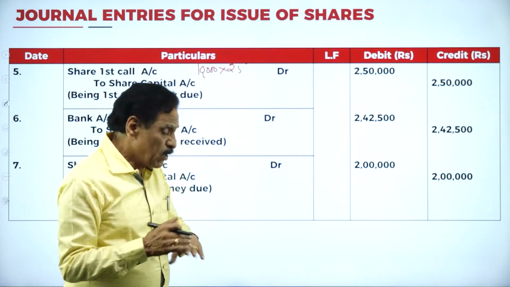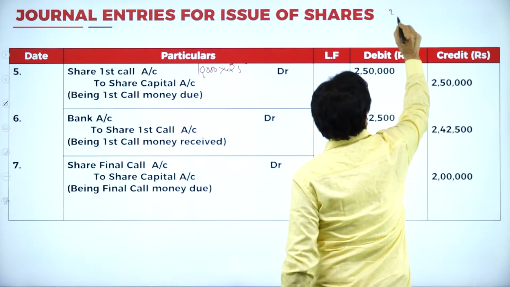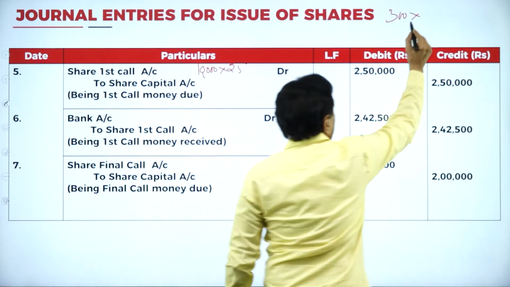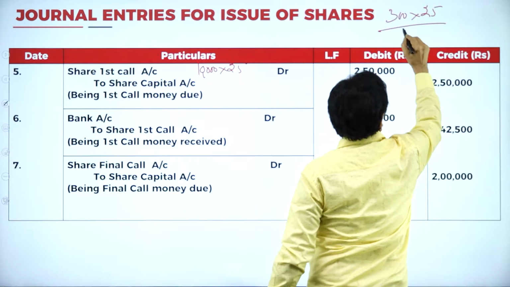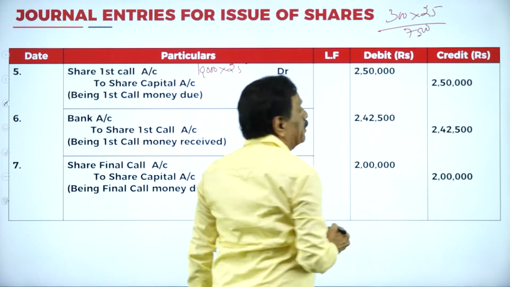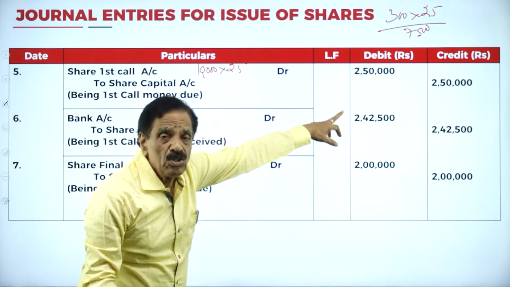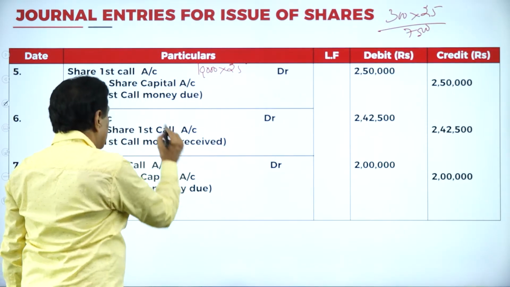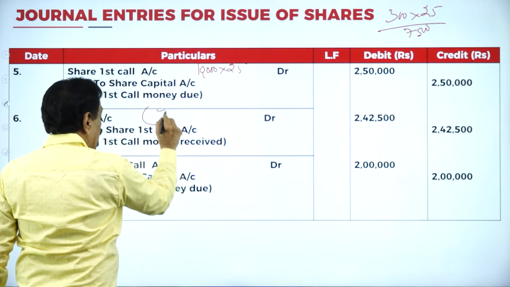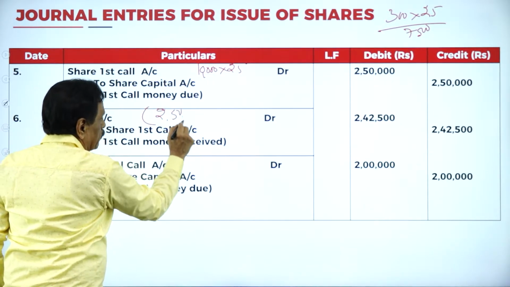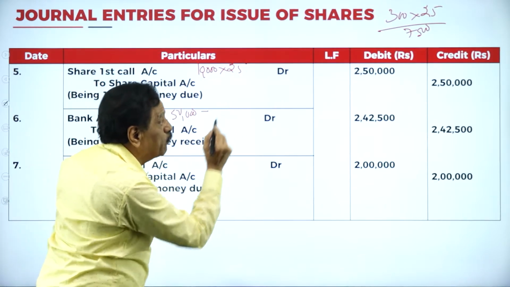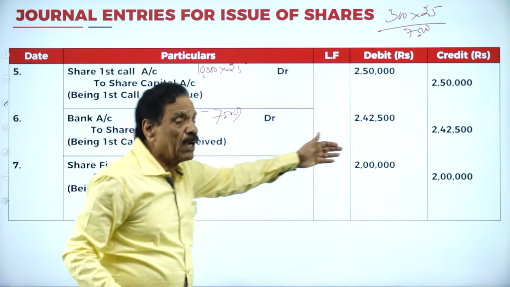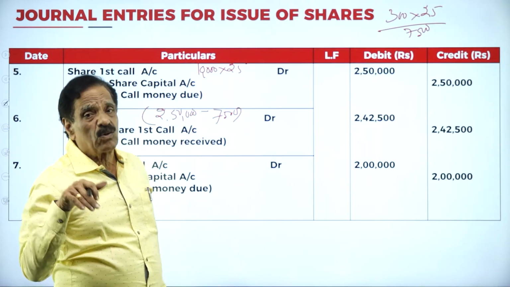Who fails to pay? Kumuda fails to pay. How many shares does she hold? 300. What is the first call money due? 25. It works out to 7,500. She fails to pay. Actually, we have to receive 2,50,000. How much money could you not receive? 7,500. How much could you not receive from Kumuda? 7,500. What's the balance? 2,42,500. We are going to receive.